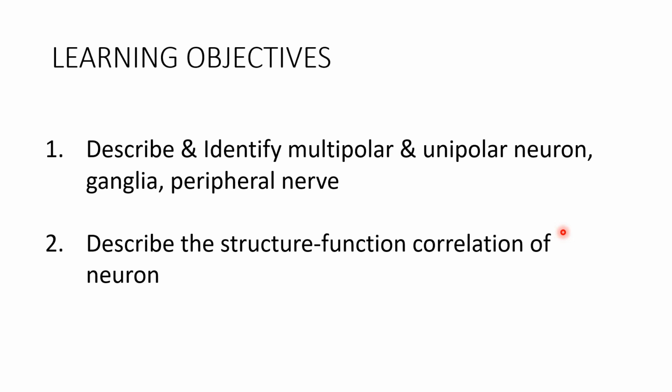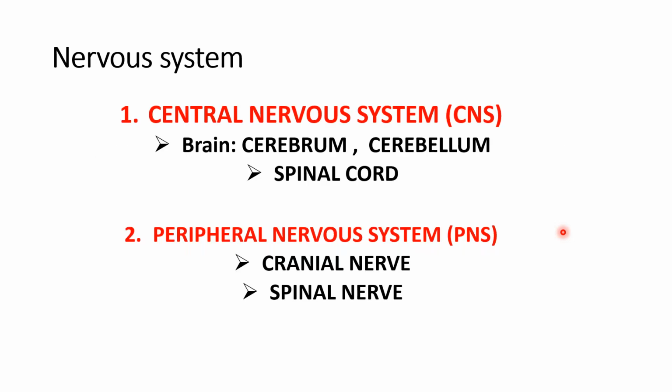So after that, you will be doing the structural correlation with the function of the neurons. We divide the nervous system into two parts. One is the central nervous system and the other is the peripheral nervous system.